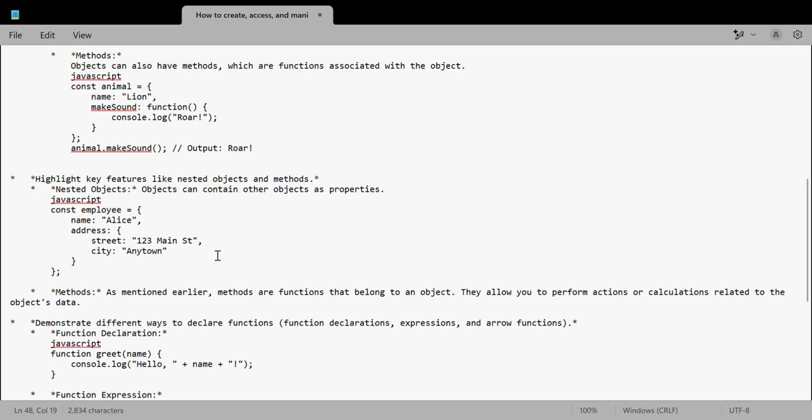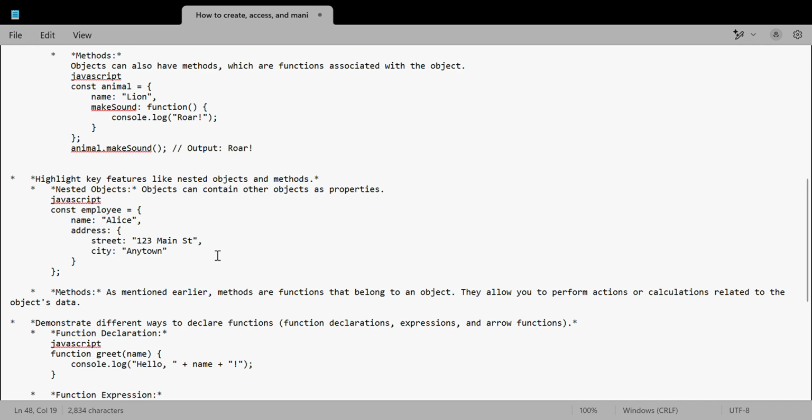We are going to explain functions in JavaScript. Let us see what functions are in JavaScript and why they are important. Functions are reusable blocks of code that perform a specific task. They are essential for breaking down complex programs into smaller manageable parts, and they improve code organization, readability and maintainability. This defines what functions are and their importance.